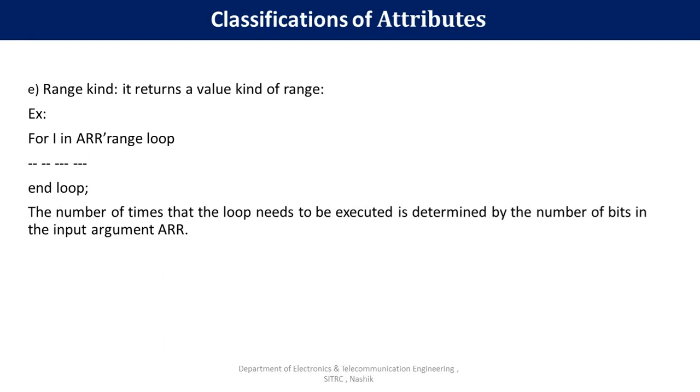Means the input bits of ARR determine how many times that loop is going to be executed. Hence, this range type attribute returns a value of kind range. Hence, these attributes are very useful for extracting the hardware information or modeling the hardware circuits by using the VHDL language. This is all about attributes. Thank you.